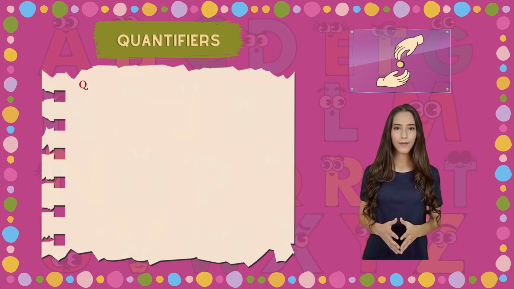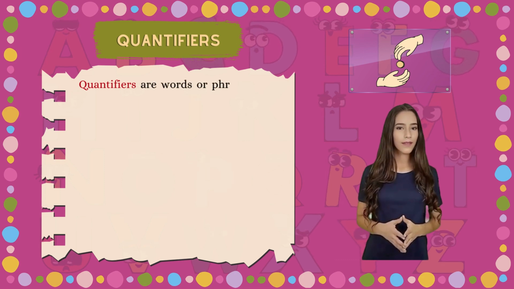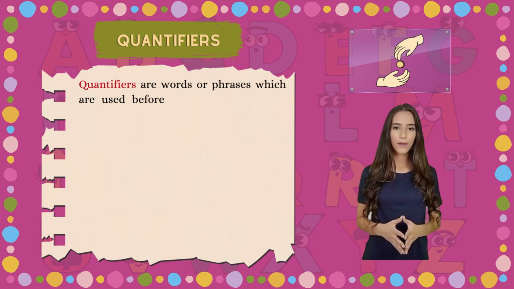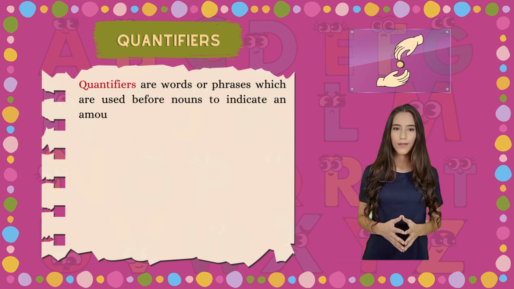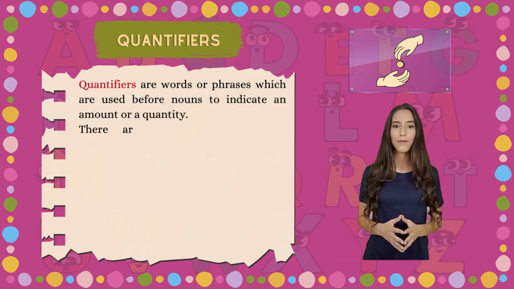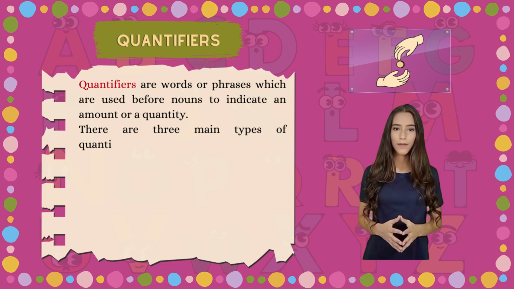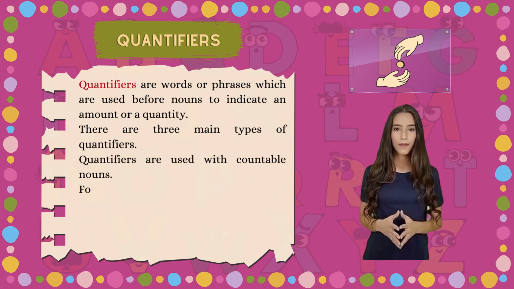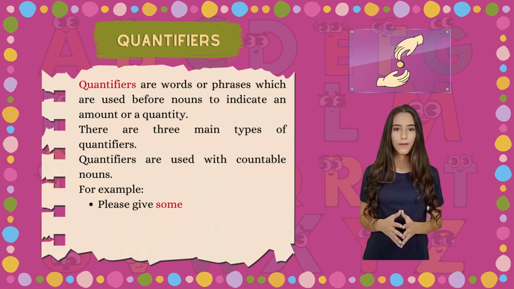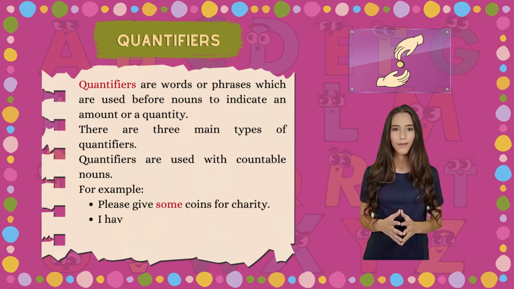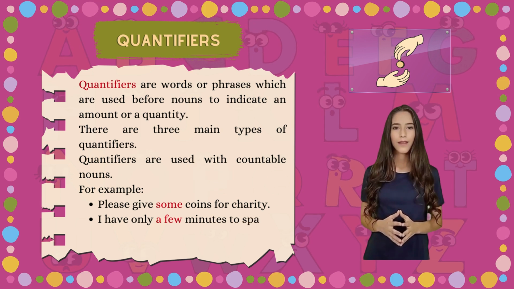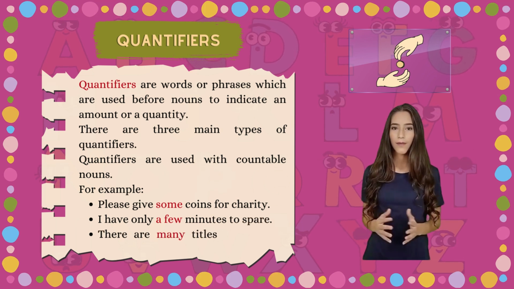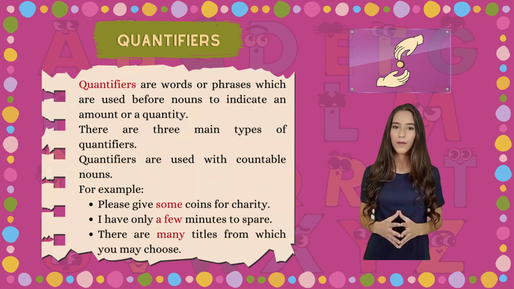Quantifiers. Quantifiers are words or phrases which are used before nouns to indicate an amount or a quantity. There are three main types of quantifiers. Quantifiers are used with countable nouns. For example, please give some coins for charity. I have only a few minutes to spare. There are many titles from which you may choose.